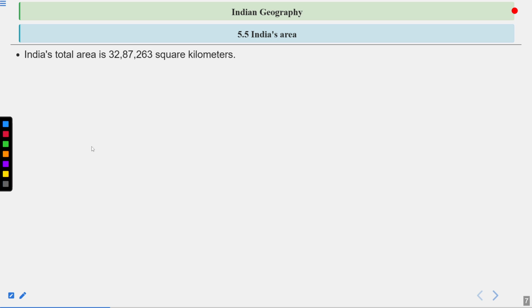India's total area is 3,287,263 square kilometers, that means 32,87,263 square kilometers. While if we talk about the north to south extent and west to east extent of the country, then north to south, India stretches for 3,200 kilometers, whereas west to east, it is 2,700 kilometers.